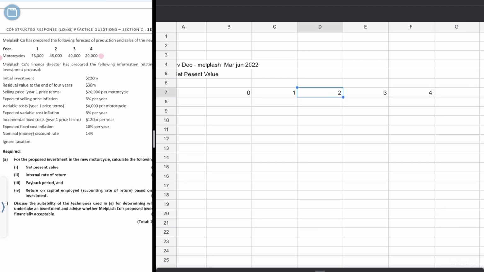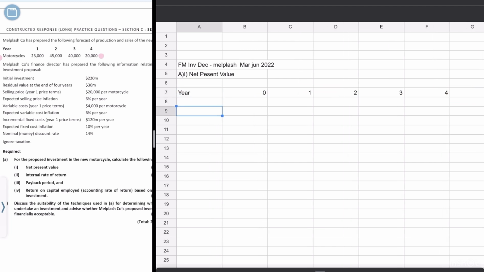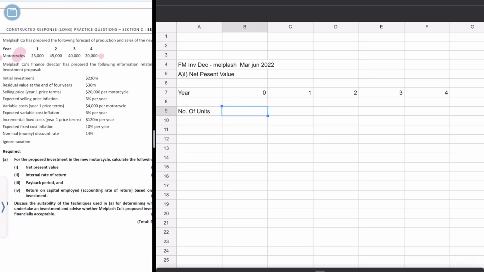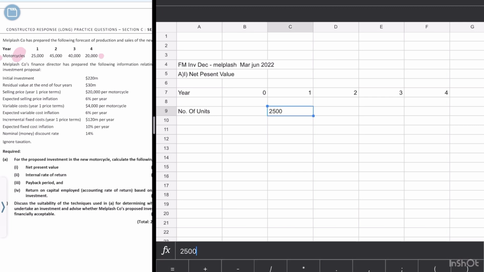Once we're done with the years, we put in our number of units. In year 0, we have no units. We have 25,000 in year 1, 45,000 in year 2, 40,000 units in year 3, and 20,000 units in year 4.